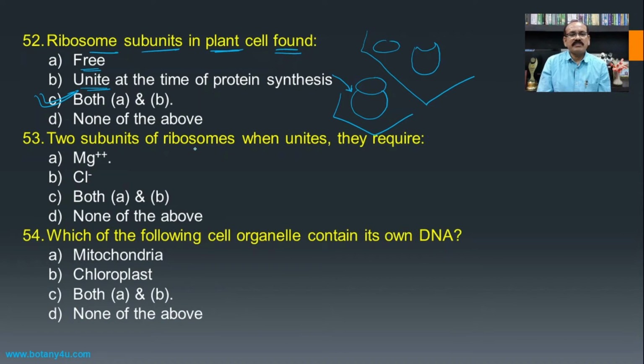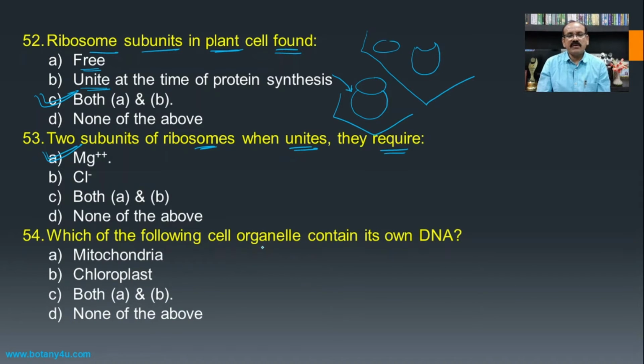Then two subunits of the ribosomes when unite, they require, means for the union or the formation of the complete ribosome unit from the joining of the smaller subunit and the larger subunit, the magnesium ion is needed for this union, and hence it becomes the answer.